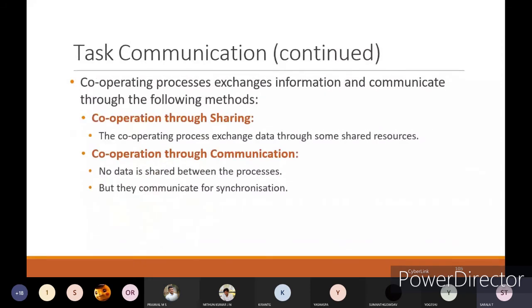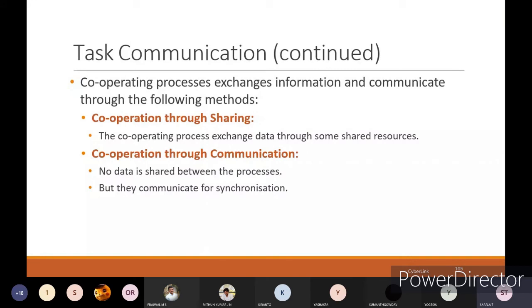Cooperating processes exchange information and communicate through the following methods: one is cooperation through sharing, and the other is cooperation through communication. Cooperating processes exchange data through some shared resources, like a shared memory area. Through that, you can exchange the data from one task to another task. That is the cooperation through sharing.